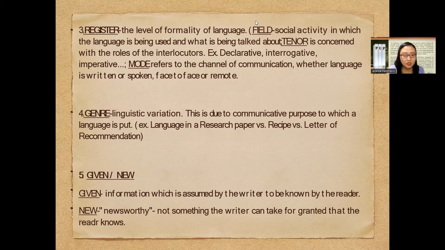Once again, this is a typographical error; the word reader should have an E before the letter R. So given are insights that are totally expected by the one who is writing, and this should be known also by the reader. On the other hand, new is something that the writer is offering the readers to digest.